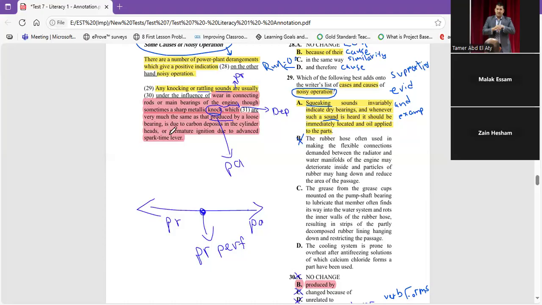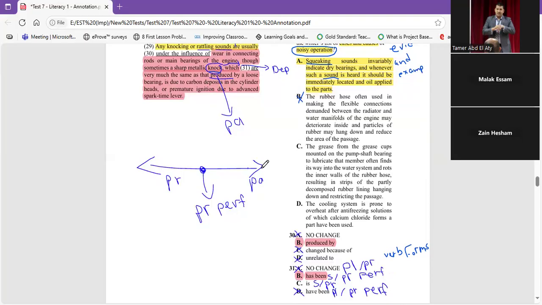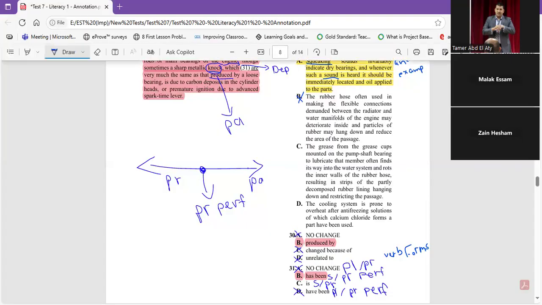By a loose bearing is due to carbon deposits in the cylinder heads or premature ignition due to the advanced spark-timing lever. Before present and before and after past, so something happened in the past and still continues in the present, so this is present perfect. Now we need to know the subject. The subject is knock because after it comes which, and which relates to knock, so has been. Clear, Malak? Yes, clear, mister. Also Zain. Clear, Zain? Yes, mister. Okay. Let's go to the last passage.